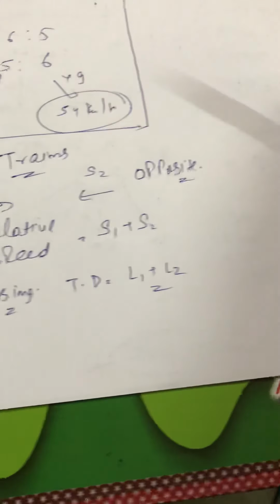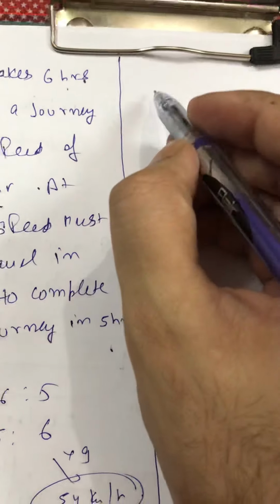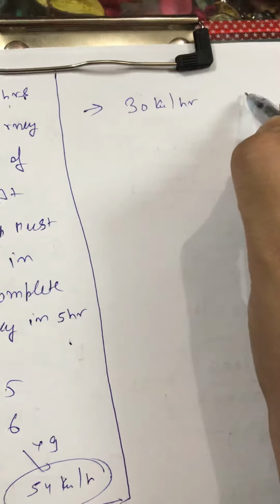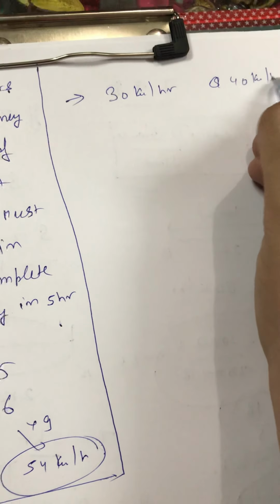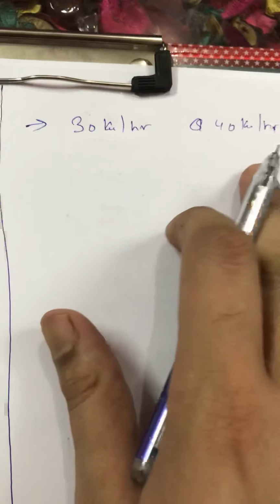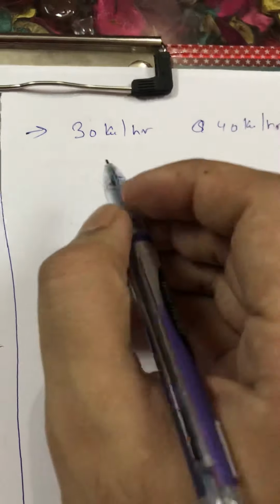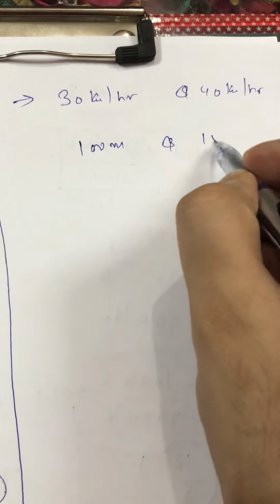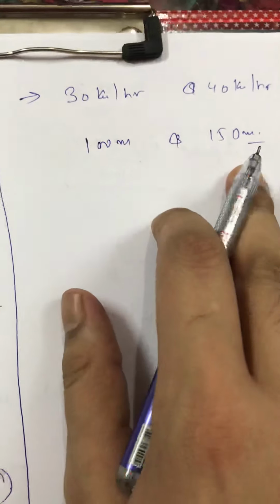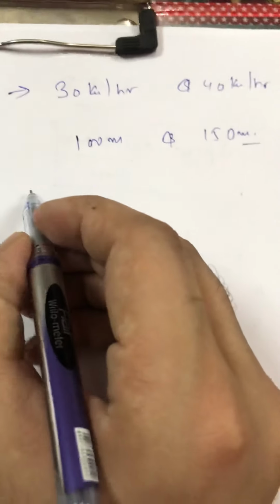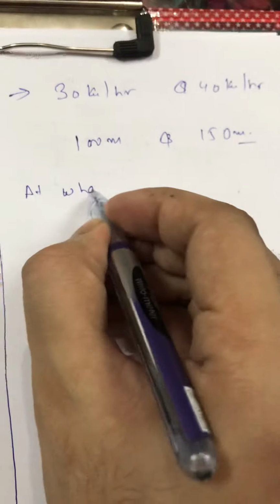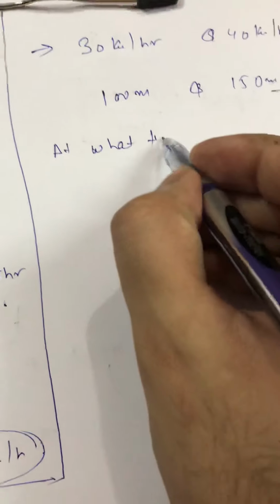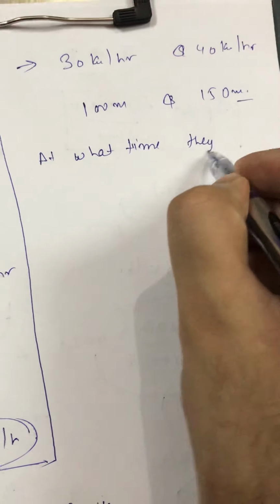Suppose if I say two trains moving towards each other with a speed of 30 km per hour and 40 km per hour, having length 100 meter and 150 meter, right? Question is, at what time will they cross each other?